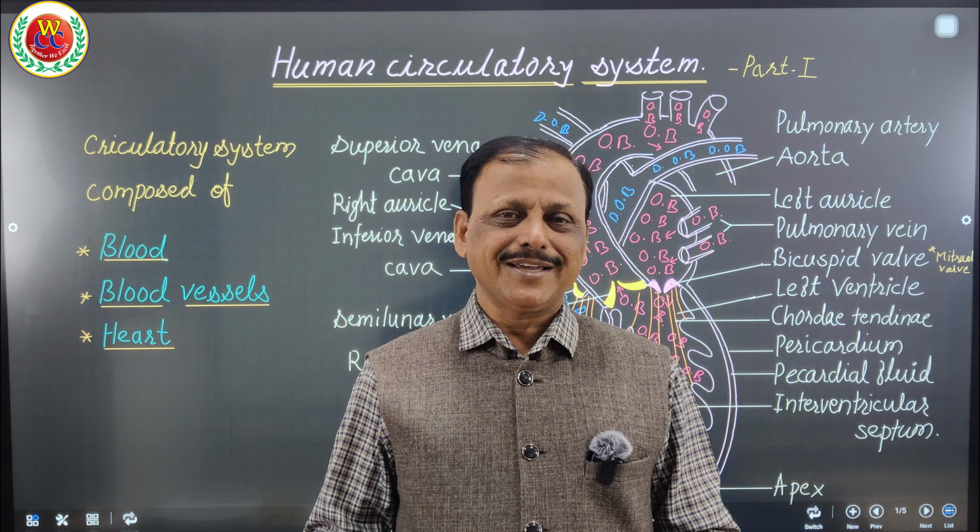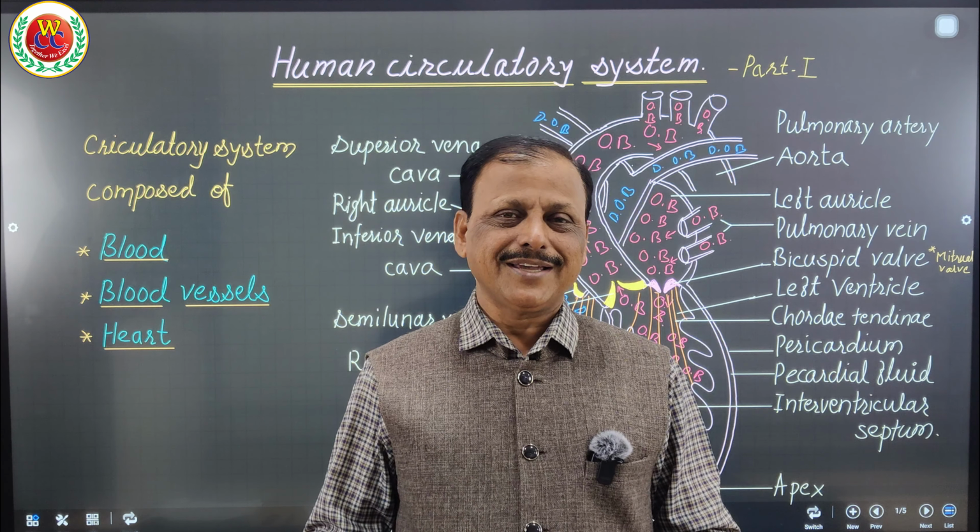The human heart is myogenic because the heartbeat originates in the heart itself. There are two types of hearts, neurogenic and myogenic, and the human heart is myogenic. In neurogenic hearts, the heartbeat originates in neurons, as in invertebrates. In mammals and human beings, the heartbeat originates in the nodal tissue present inside the heart, that is the sino-auricular node, which we are going to discuss.